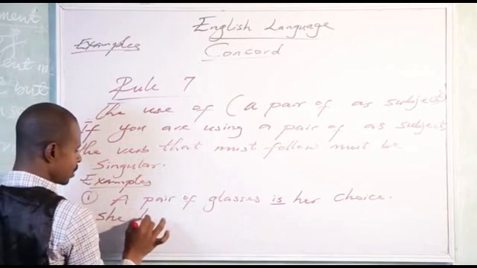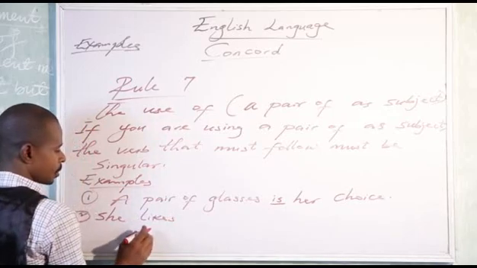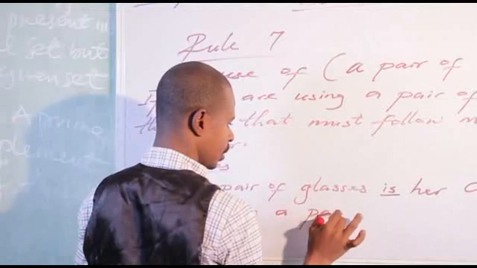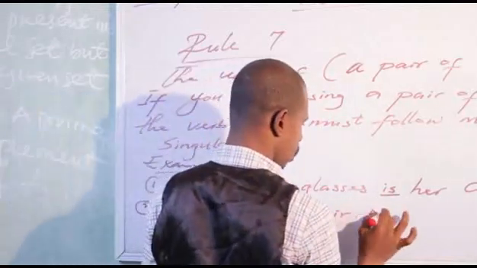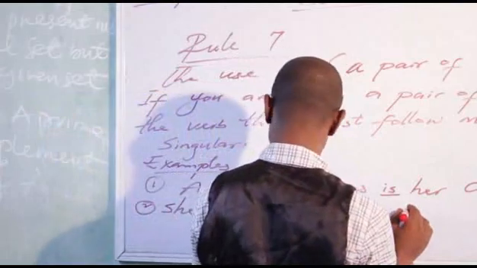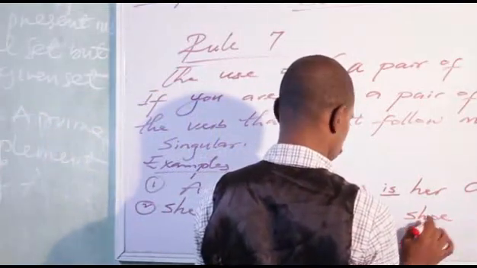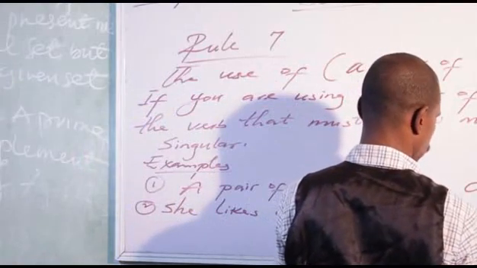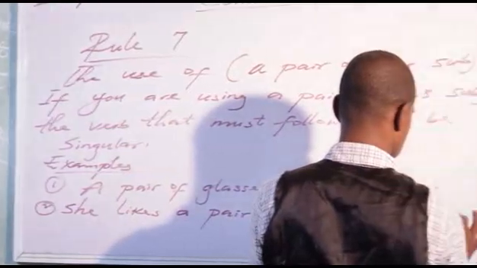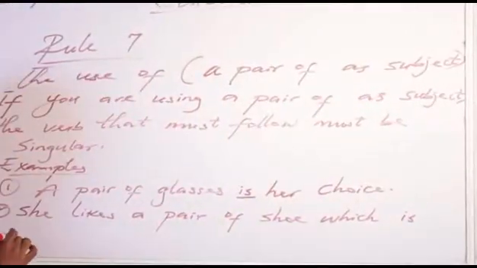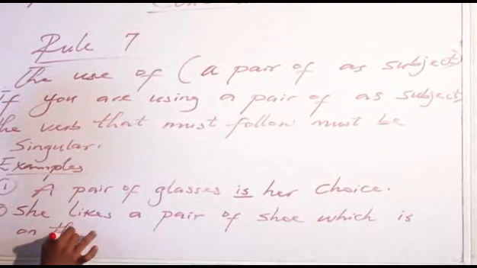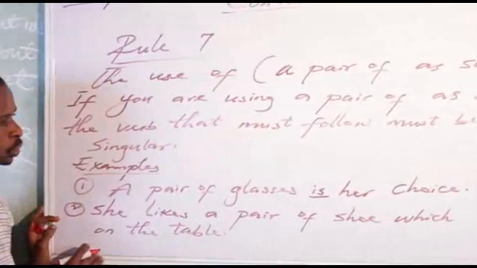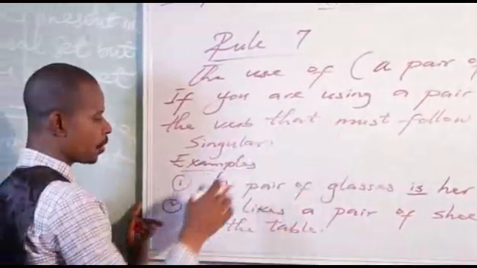Another one, 2. She likes a pair of shoes which is on the table.